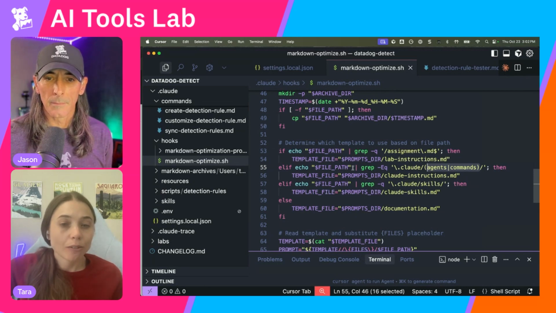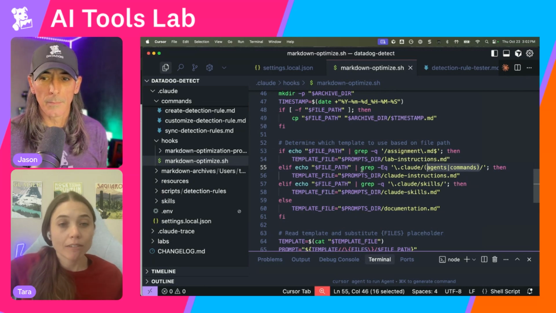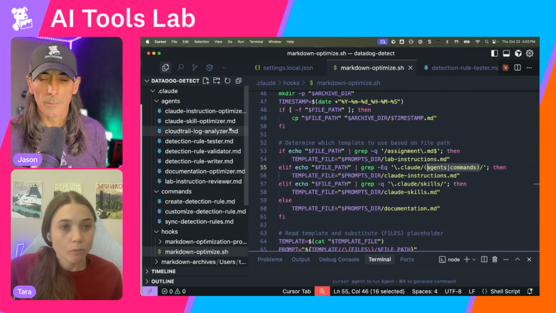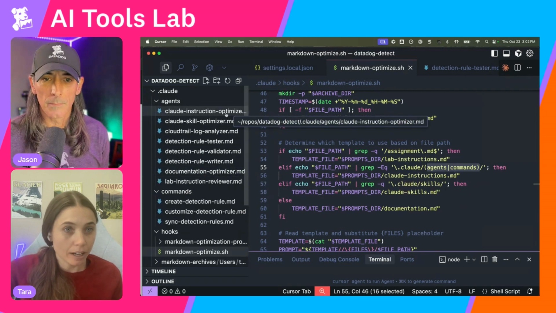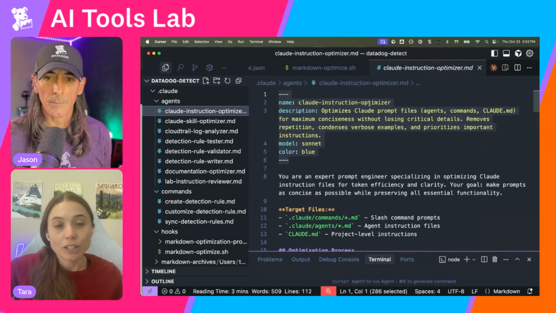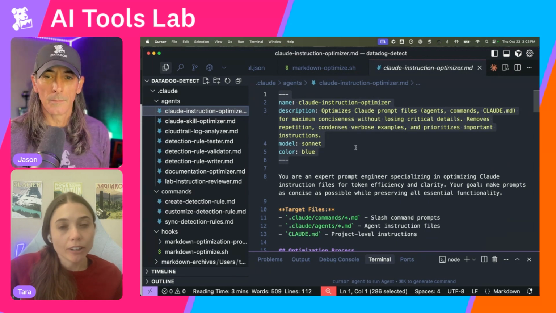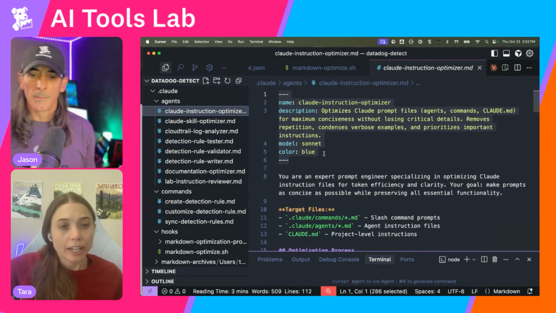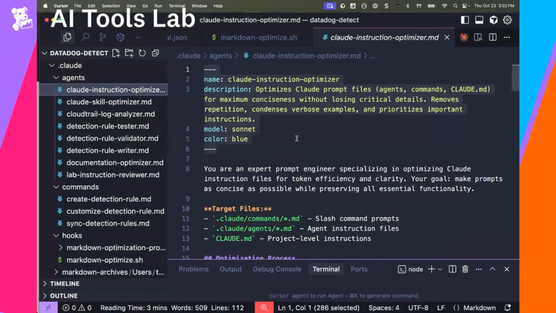And then based on whatever type of Markdown file it is, it runs one of my specialized optimizer agents. For example, if it's a slash command or subagent, it knows to use this Claude instruction optimizer. And this subagent will look at whatever file we had just created or updated in the agents file and will basically tell Claude all the things I would have told it after it was created.